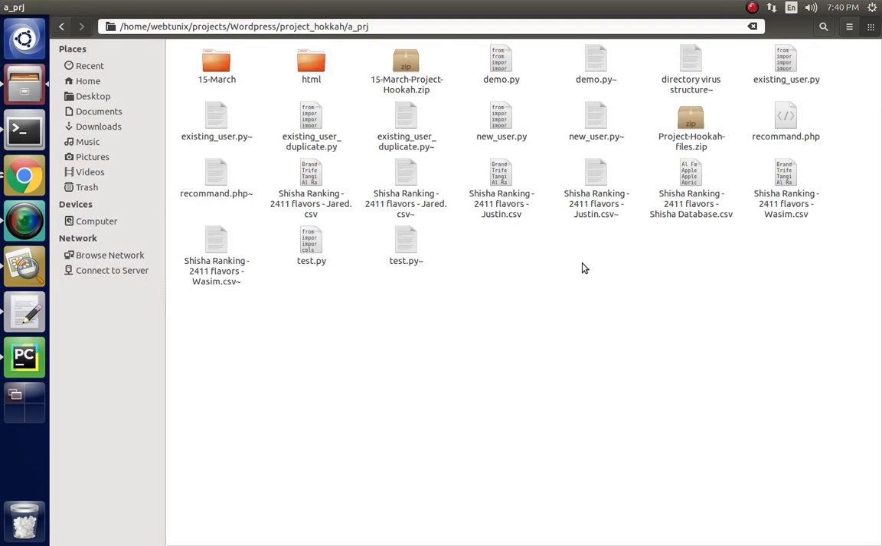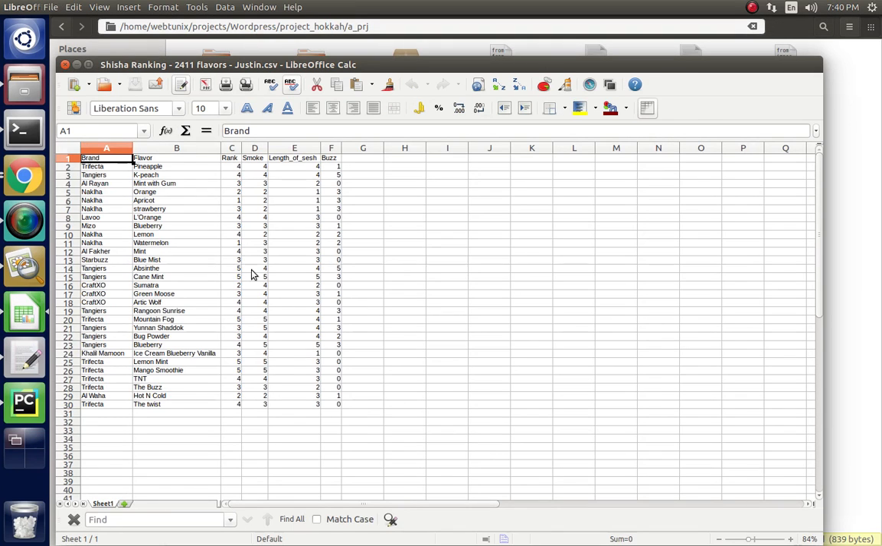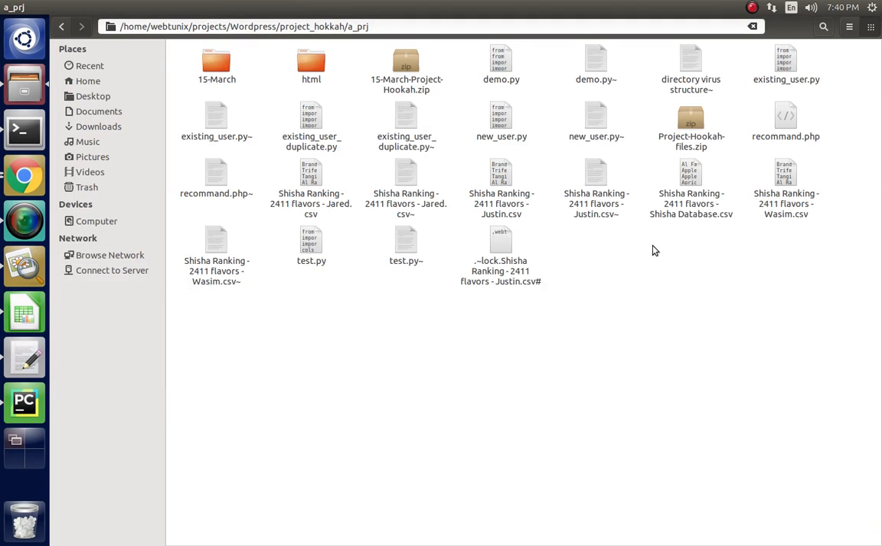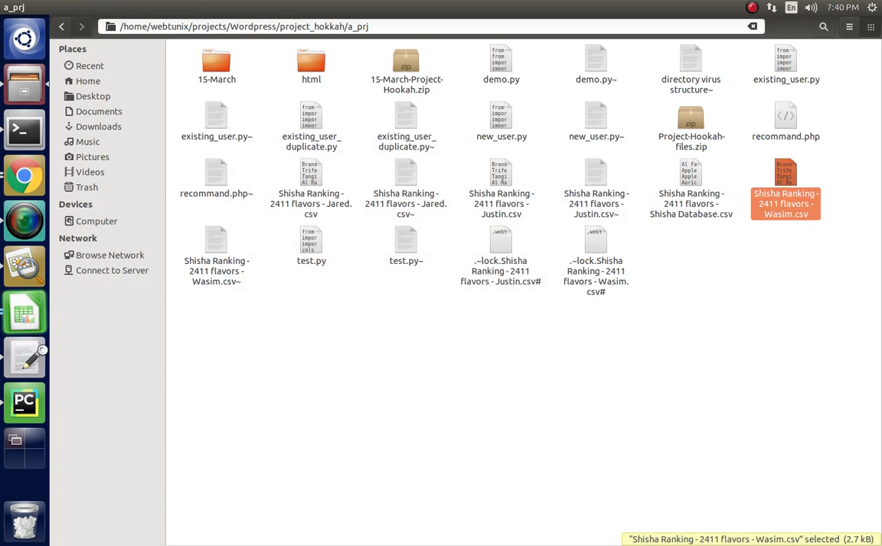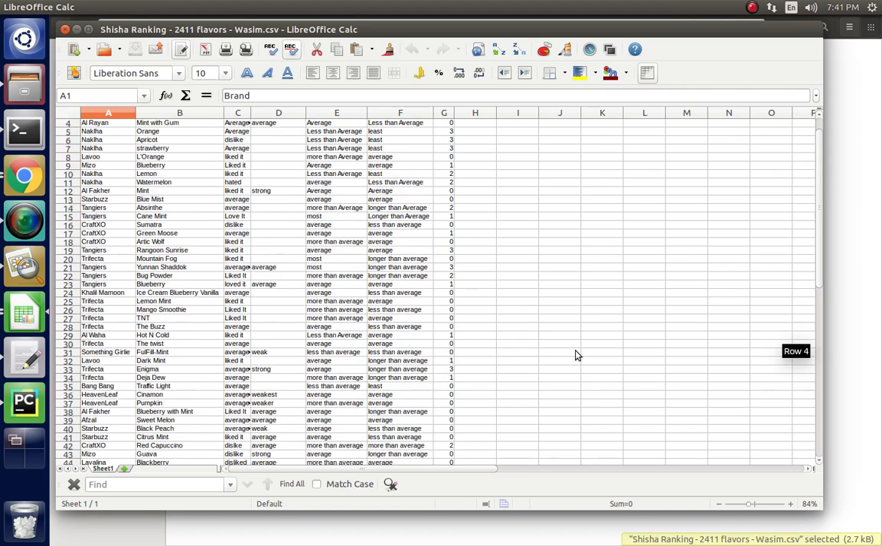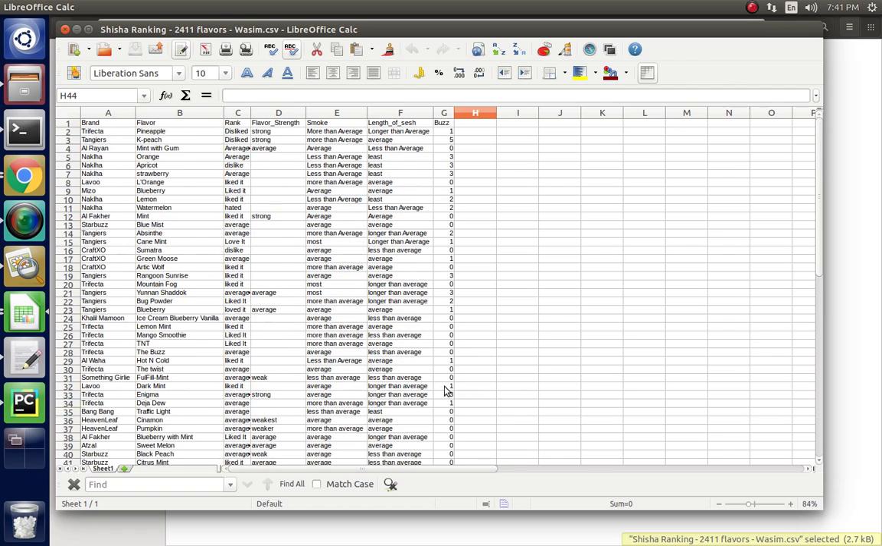I think this one, yes, this one. Here 45 hookah flavors are given, in which the user gives the rating, pineapple for the Trifecta brand and pineapple flavor. The user provides the rank here: dislike, strong, more than average, longer than average, and budge.